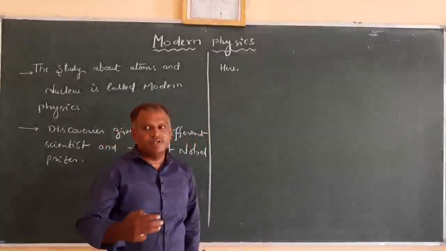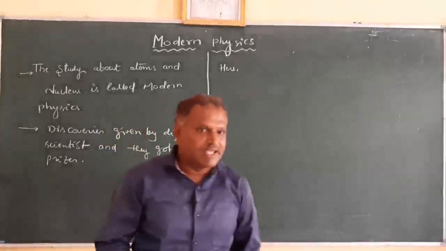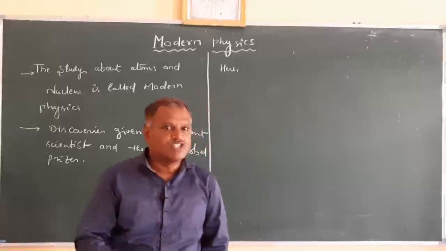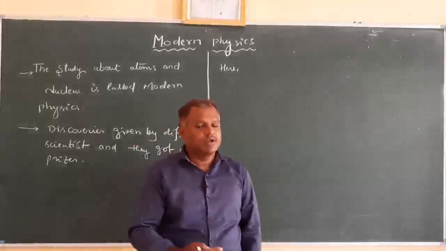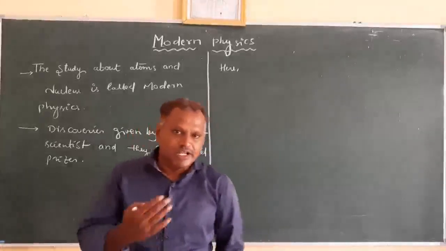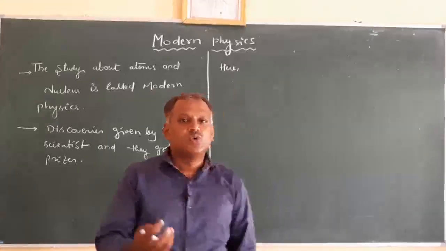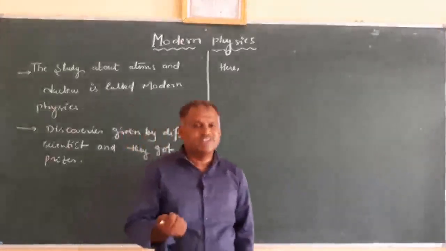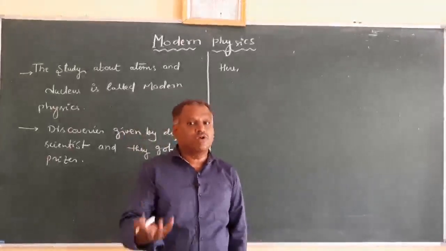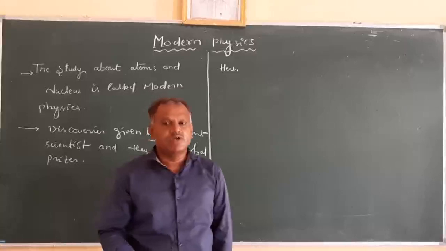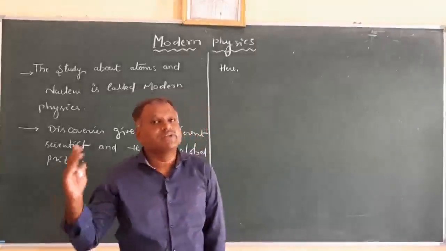and after that there are different scientists like Thomson, Rutherford, Niels Bohr, Compton, Einstein, de Broglie, Heisenberg. So a number of scientists contributed towards the revolutionary evolution of the structure of the atom, and all this information was provided by different scientists.